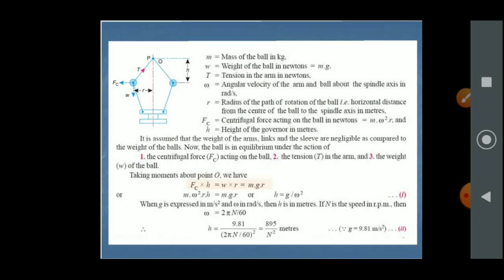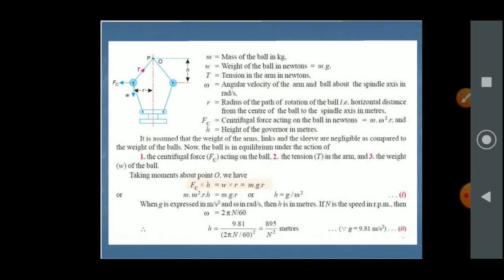When g is expressed in meter per second square and omega in radian per second, then h is in meters. If N is the speed in rpm, then omega can be written as 2 pi N divided by 60.